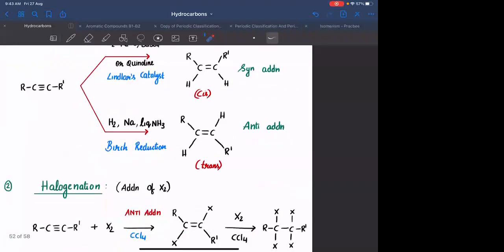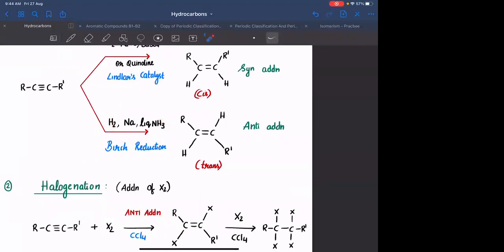If you are doing Birch reduction, it will lead to the formation of trans alkene. आपको ये याद रखना है, this particular alkyne has to be mid alkyne, or it should not be a terminal alkyne. If it is a terminal alkyne, there will be an acid base reaction.